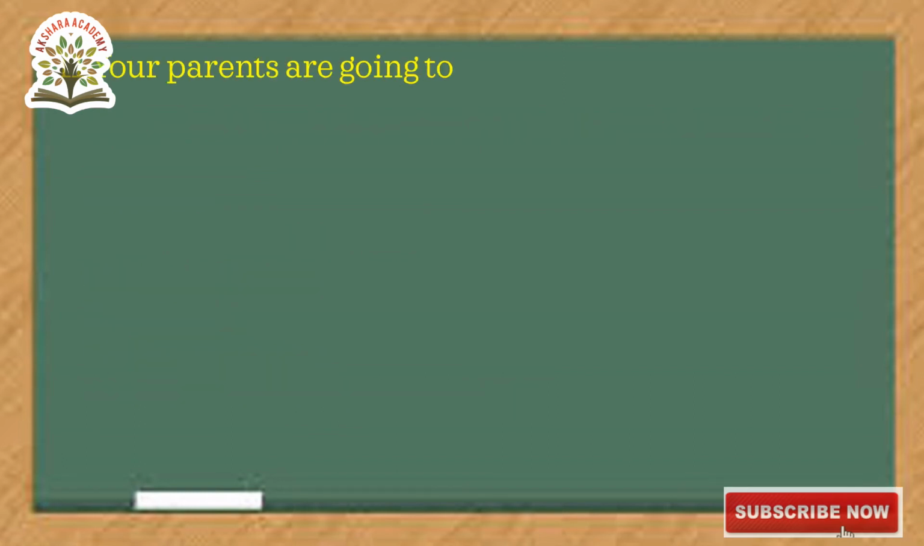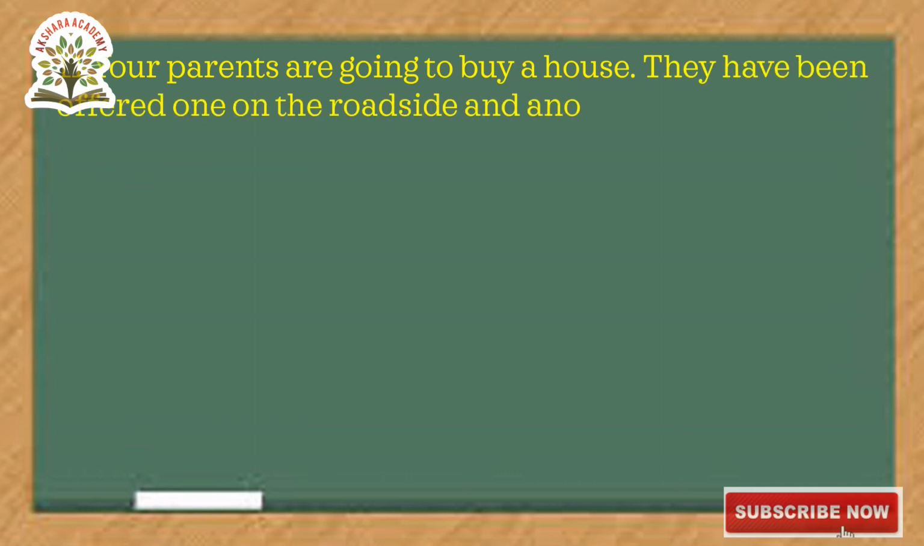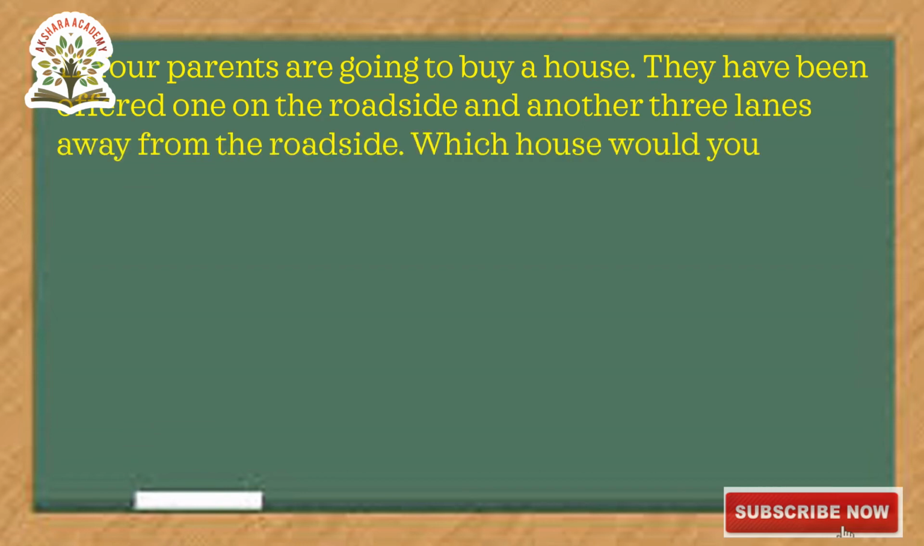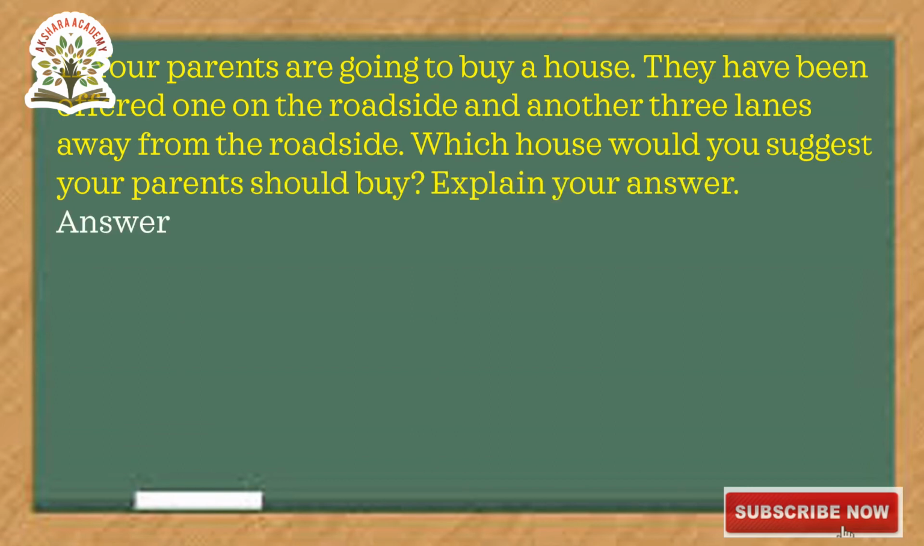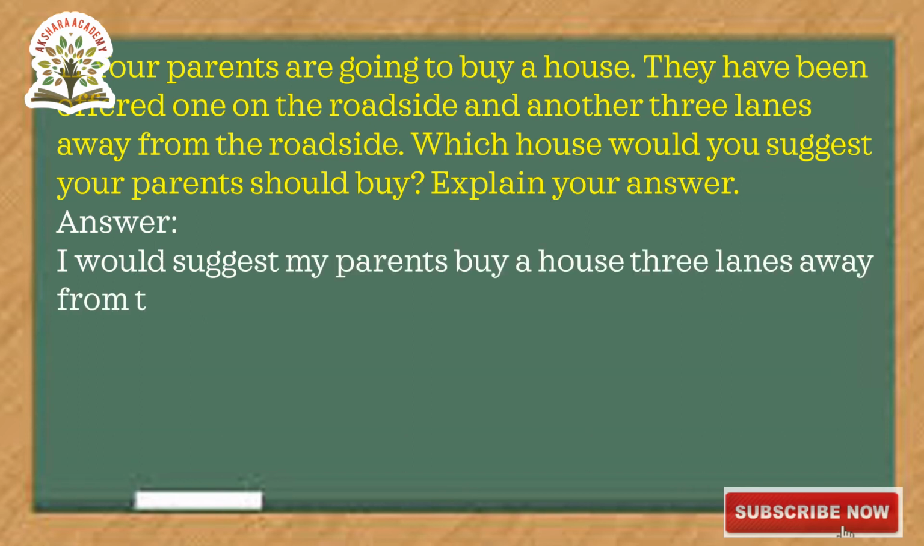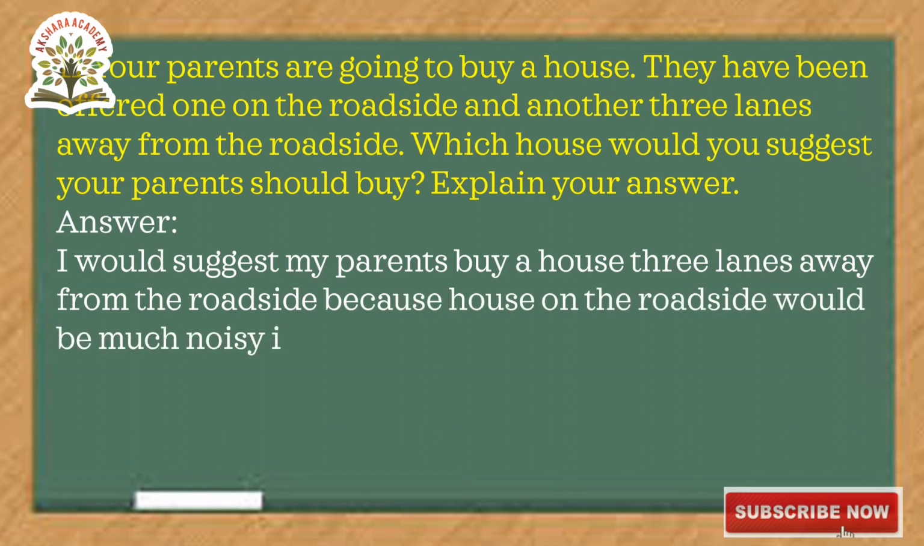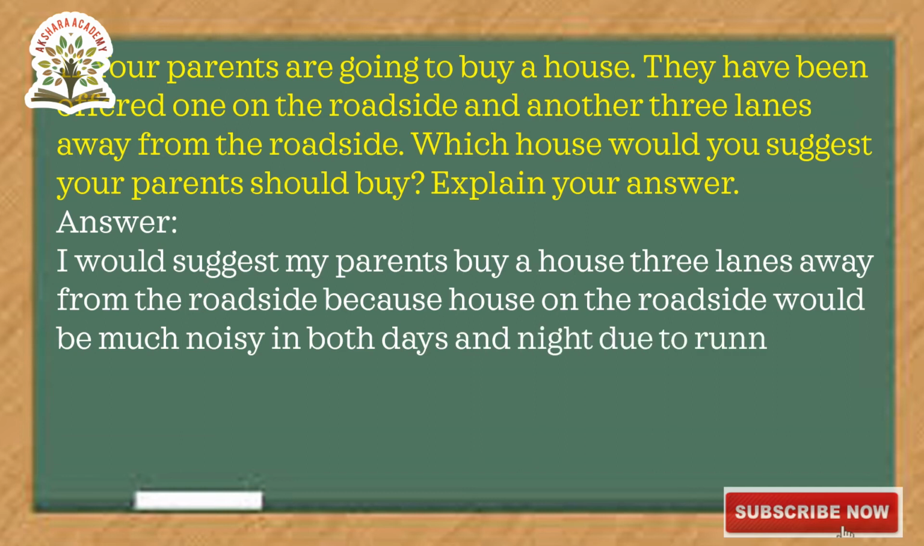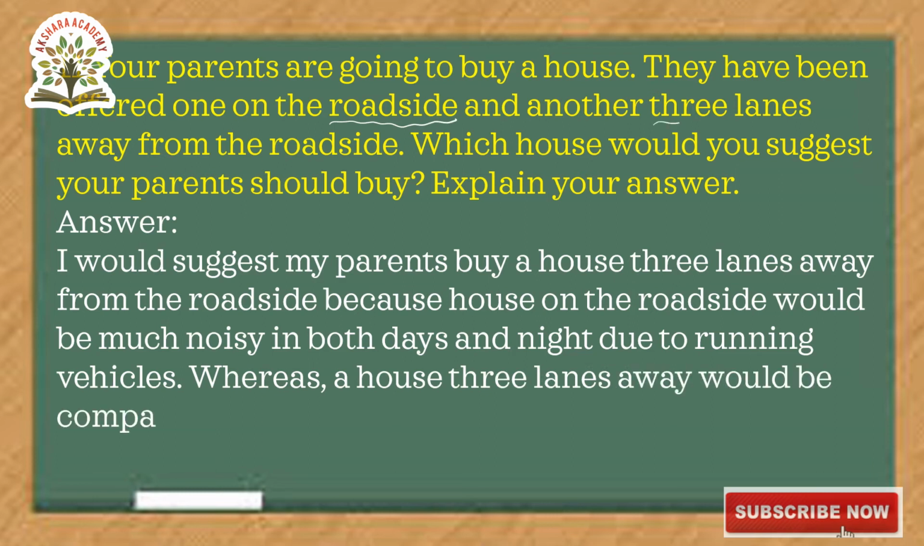Eleventh one: your parents are going to buy a house. They have been offered one on the roadside and another three lanes away from the roadside. Which house would you suggest your parents should buy? Explain your answer. In this question, they are asking which house the children would suggest. Two houses are there: one is on the roadside and the other is three lanes away from the roadside.